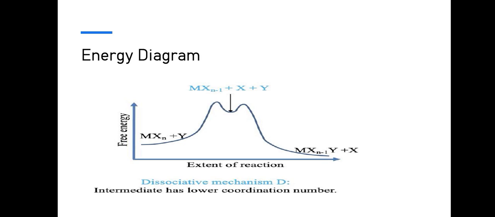I include one other thing: the transition state is highly unstable, and it is formed for some seconds and converted into the product. Our product energy is low and the reactant energy is high, because intermediates are unstable and highly reactive, so they have low coordination numbers.